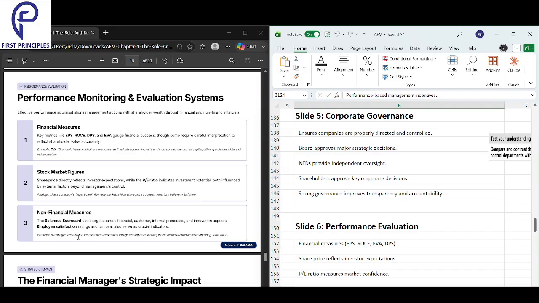It ensures companies are properly directed and controlled. The board approves the major strategic decisions, NEDs provide independent oversight, shareholders must approve the key decisions, and strong governance improves transparency and accountability. Strong governance is very important. That is the corporate governance aspect of it.